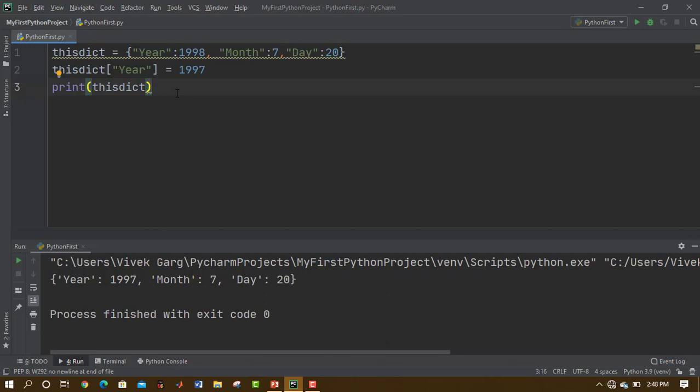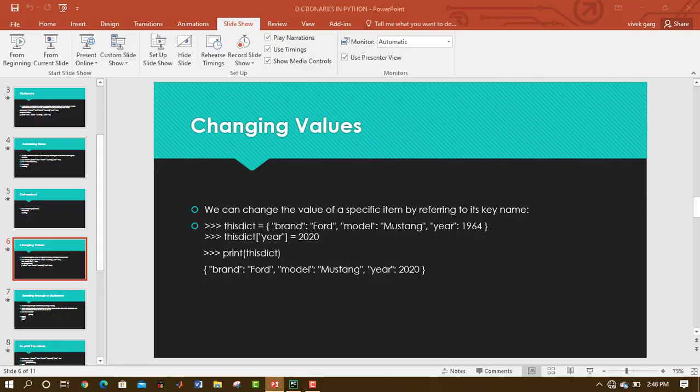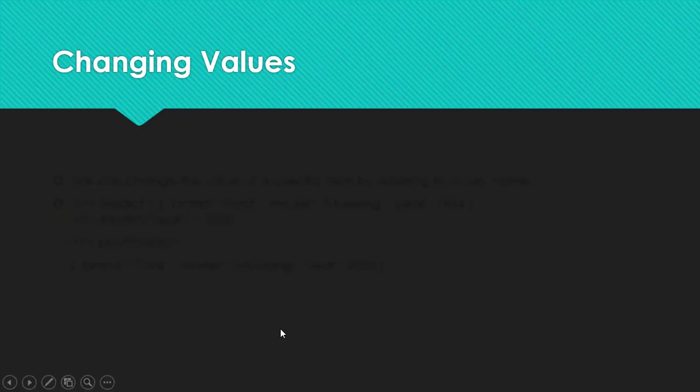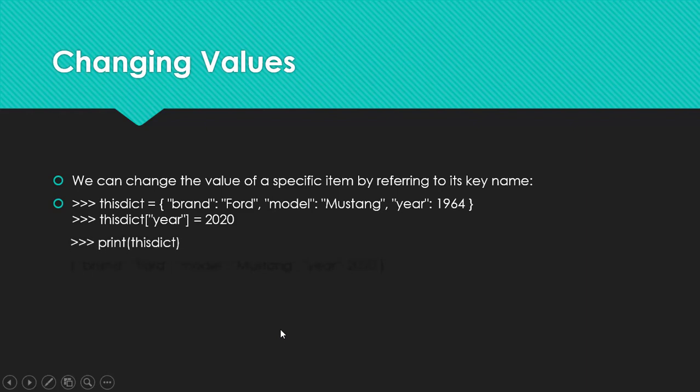This is very similar to how we used to do it in a list. There we used the concept of indexing. Here, for indexing, we have a specific name for that index, which is user defined. Whatever our choice is, we can give that name to that index, which is the key name here. Right, I hope you are getting my point. So let's get back to the presentation. That's how we can change the value. The key name here is basically serving the purpose of the index numbers.